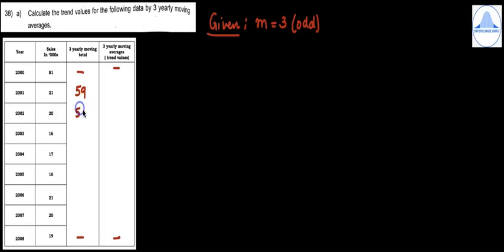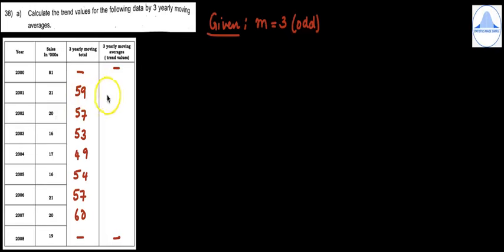So you will get 57. Similarly, leave out the first two, add the next three, you will get 53. Then you will get 49. Then you will get 54. Then 57 and 60.